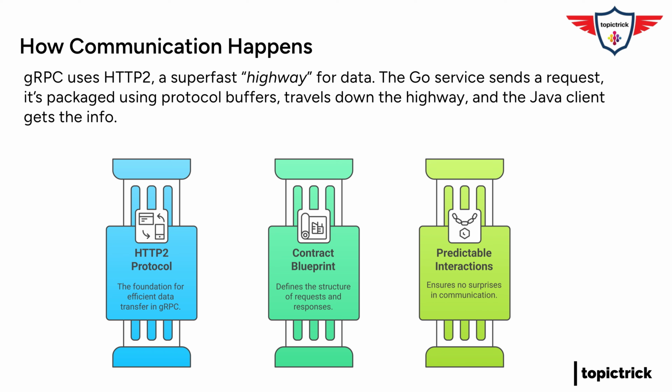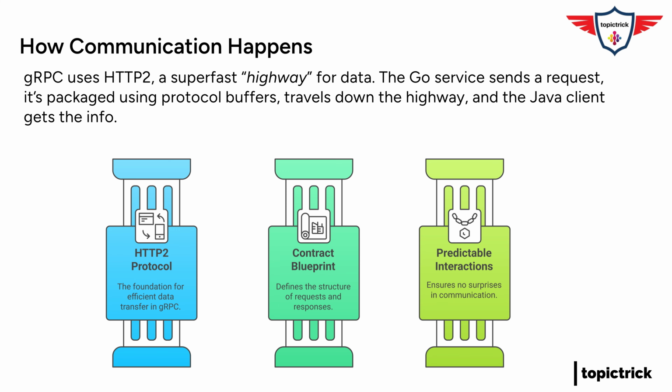Yeah. And this contract is used to generate code both on the server side, the product info service in our example, and on the client side, the part of the app requesting those shoe details. This generated code kind of acts like an interpreter, handling all the communication details behind the scenes. So it's like having a personal assistant on both sides, making sure the message gets through loud and clear. Right. And this makes things much easier for developers. They don't have to worry about all the nitty-gritty details of network communication.